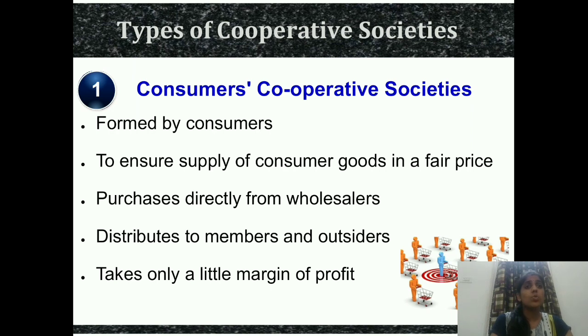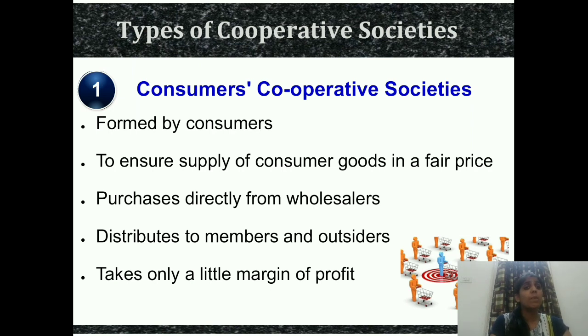The first one is consumers cooperative society. So see, formed by the consumers means these types of societies are formed by the consumers themselves to ensure supply of the consumer goods at a fair price. Means they ensure that the goods are available to the customers at a fair price. No person is charged extra, and the rate will be less than the market. The third thing is they try to directly purchase from the wholesalers, and when they directly purchase from the wholesaler, their cost is low and thus their selling price is also low.